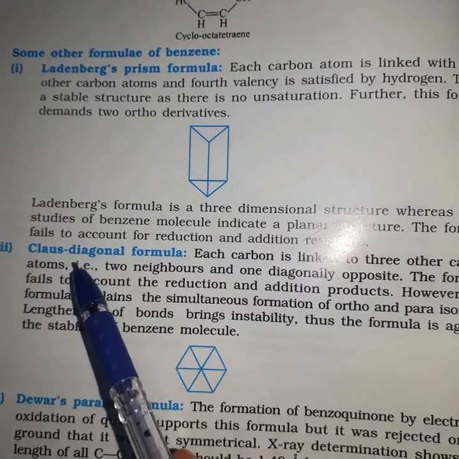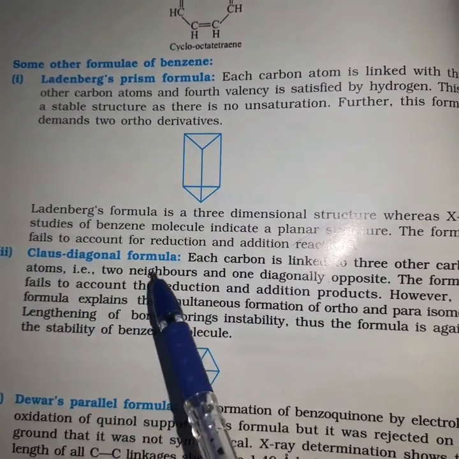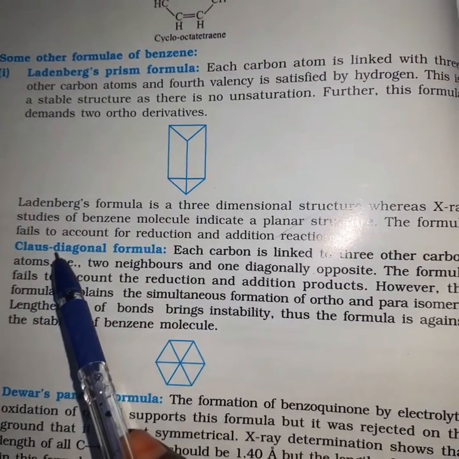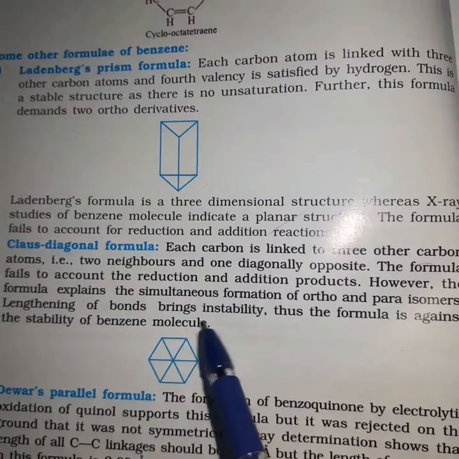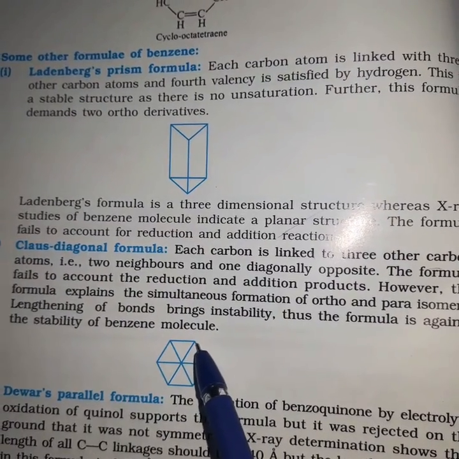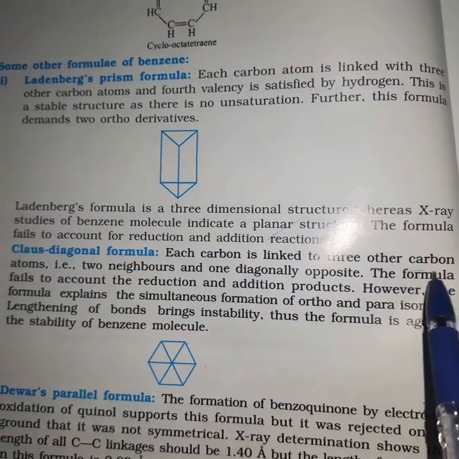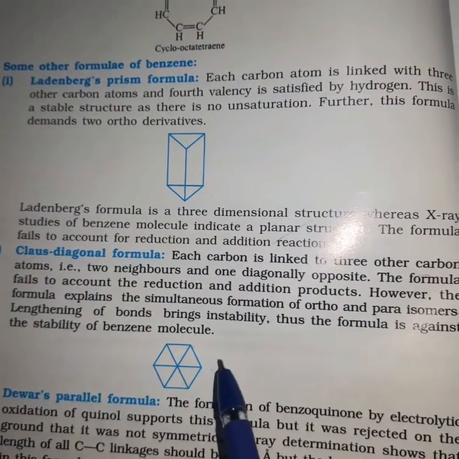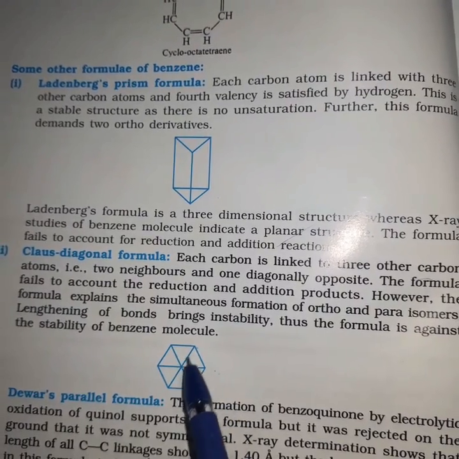Next, the second one, that is Claus diagonal formula. According to the Claus diagonal formula, same thing, friends: the carbon is linked to other 3 carbon atoms. If we take this carbon atom, it is attached to 1, 2, 3. So the carbon is attached to 3 other carbon atoms. 2 are the neighboring carbon atoms and 1 is diagonally opposite.